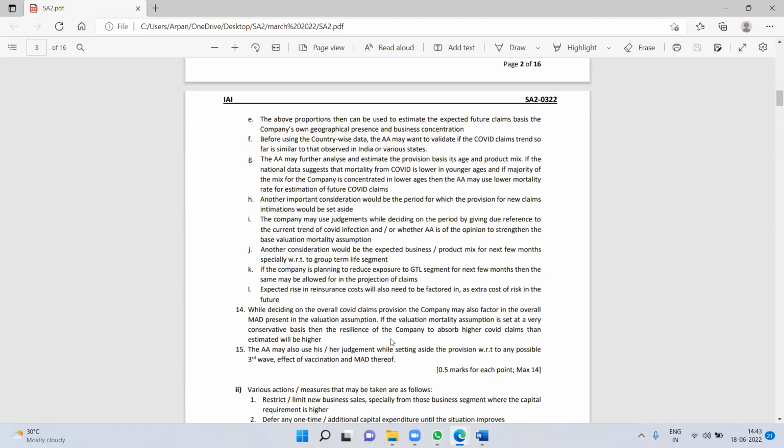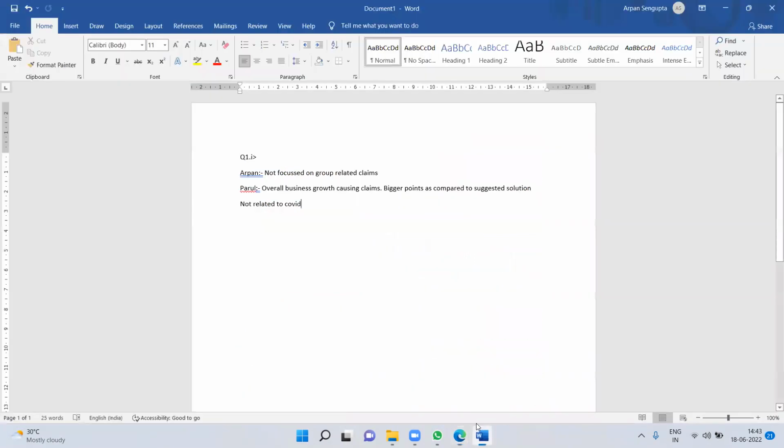Okay, the main point is linking it to the question. Okay, so out of 14, Parul, how much do you give me? This is a 14 marks question. Yeah, 6. 6. Okay, I was thinking of 7. So Parul says 6.